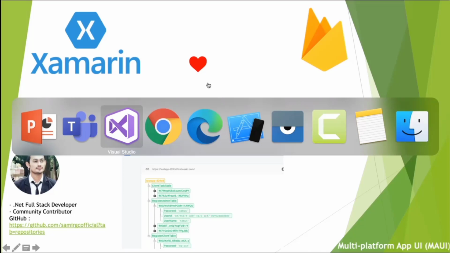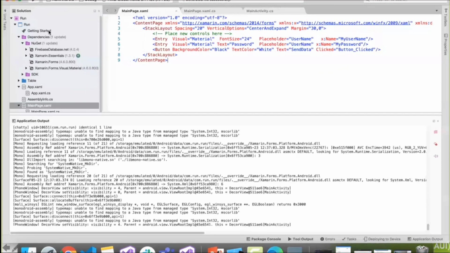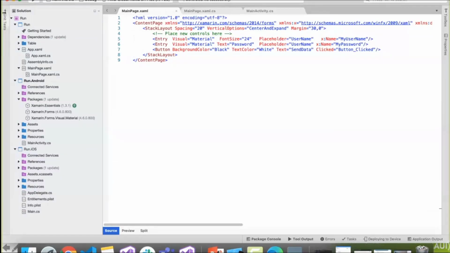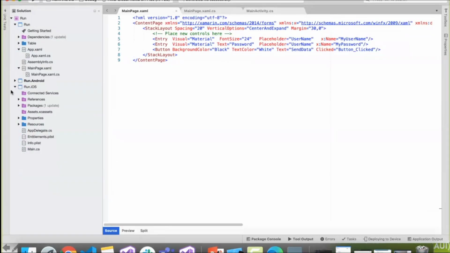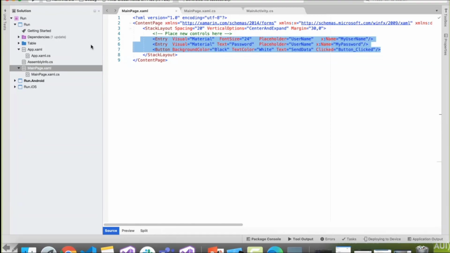Let's go to Visual Studio. I really don't want to bore you by creating a new project and just typing the username and password entries. You can see here a simple username and password, just sending the username and password to the database. Then I'll demonstrate how we are sending lots of complex nested tables to the Firebase database.